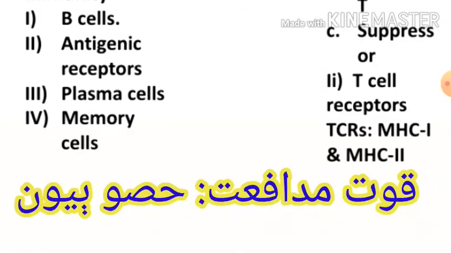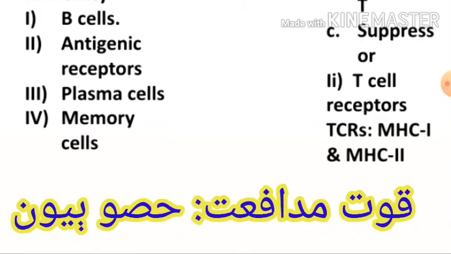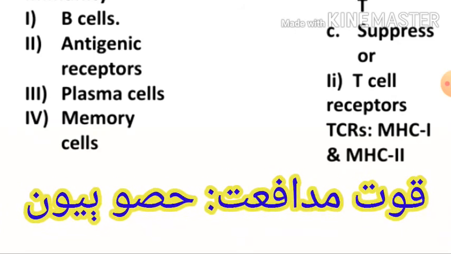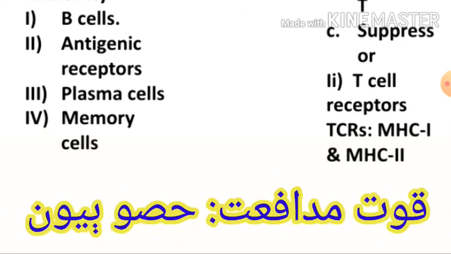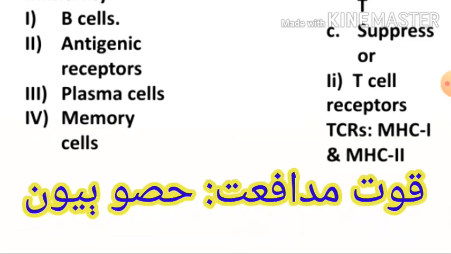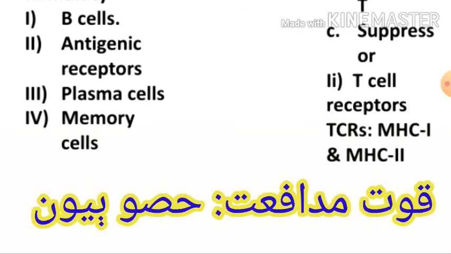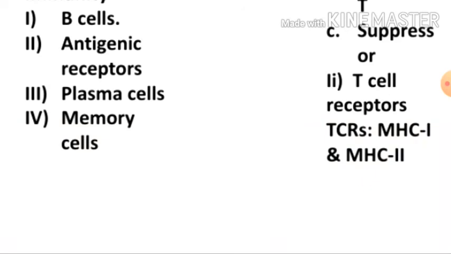Plasma cells, these B cells are converted into plasma cells, and these plasma cells will form antibody and memory cells. Now, memory cells are those cells which help us after we recover from that disease.